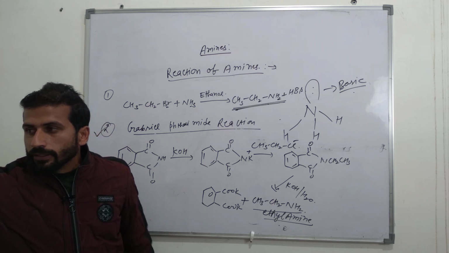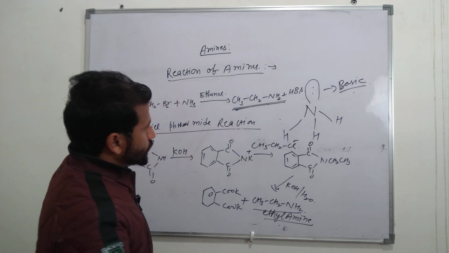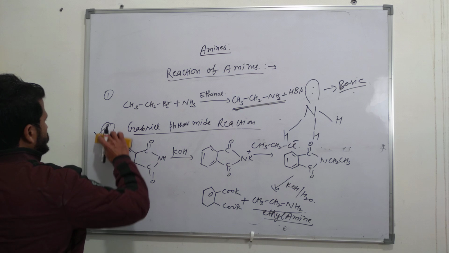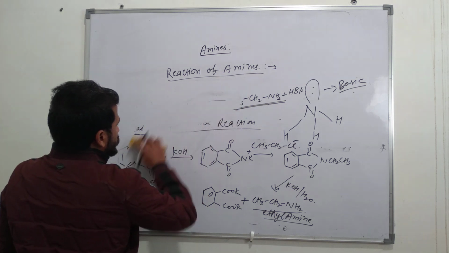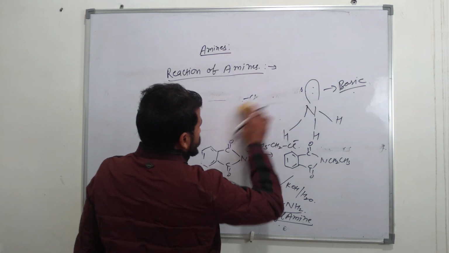Now again, reaction with reduction of nitroalkanes. There are several methods of reduction. Reduction of nitroalkanes is the last method of formation of amines.